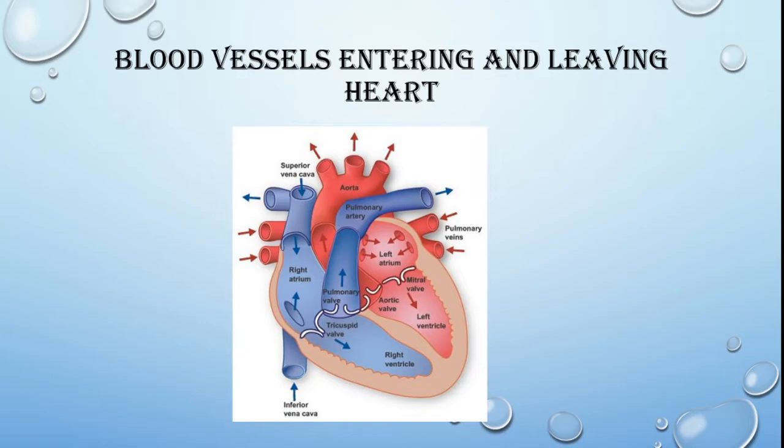Now when the pure blood or oxygenated blood is brought back to the heart, it has to be sent to different parts of the body because oxygen supply is needed by different parts of the body. So it goes to different parts of the body through the aorta. So the blood vessels which are entering the heart are superior vena cava, inferior vena cava and the pulmonary veins. And the blood vessels which are leaving the heart are the pulmonary artery and aorta.